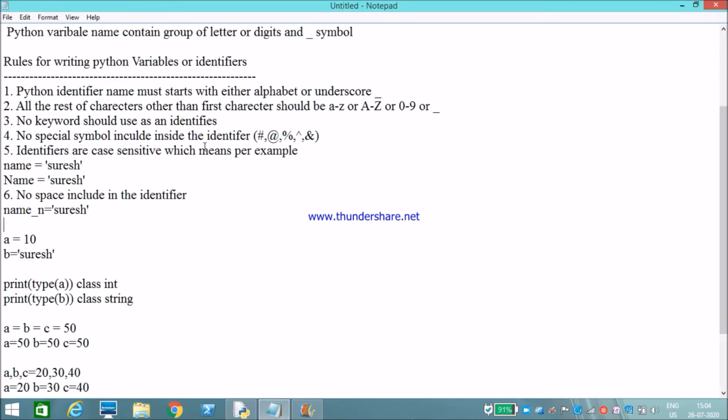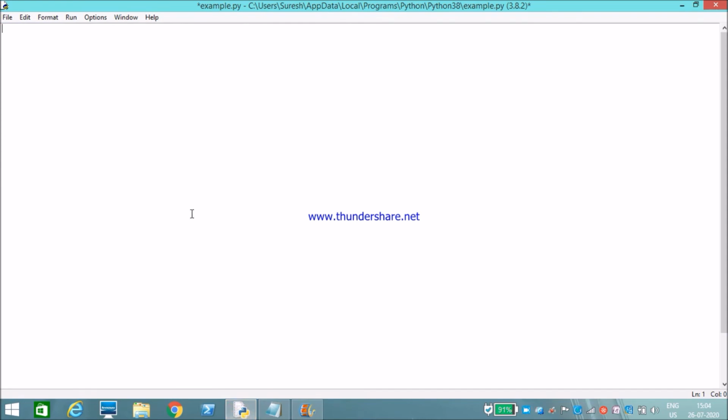And what is my next rule? No special symbols inside the identifier. Yes, I already showed you. If you include any special symbol, it will throw an error. Identifiers are case sensitive. I will show. For example, I have declared name is equal to Suresh.